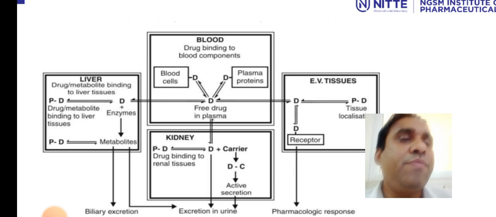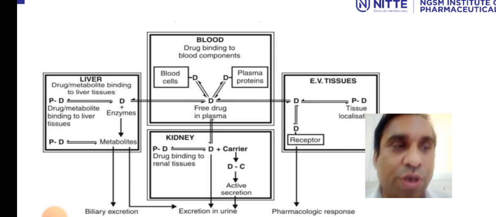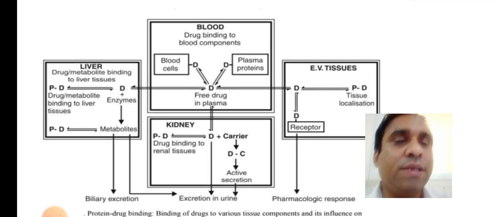Now when the same drug crosses over to extravascular tissues, it can bind to proteins and form a tissue localization of drugs, or it can bind to receptors, where we can see a pharmacological response in the tissues. Now the same drug goes and binds to the kidney. If a drug goes inside the kidney, then first it finds a protein and binds to that. This is drug binding to renal tissues.